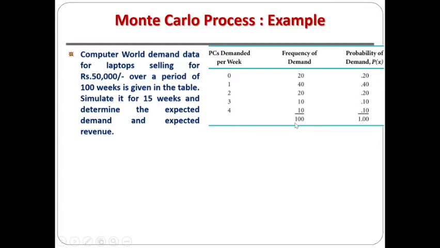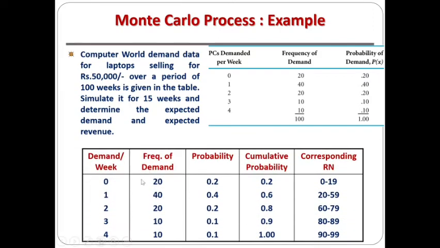The probability distribution function for the variable is also given, the frequency of demand and the probability are given in the problem itself. So we have to start from step number 4 in the Monte Carlo process, which is to calculate the cumulative probability of the demand.